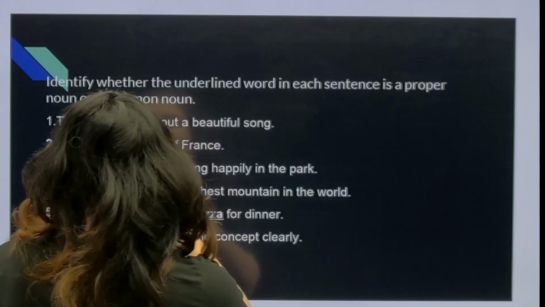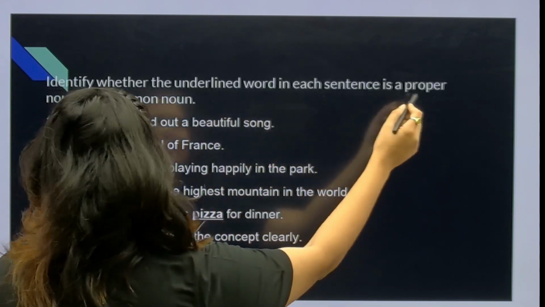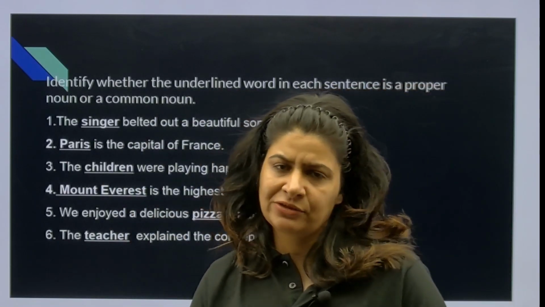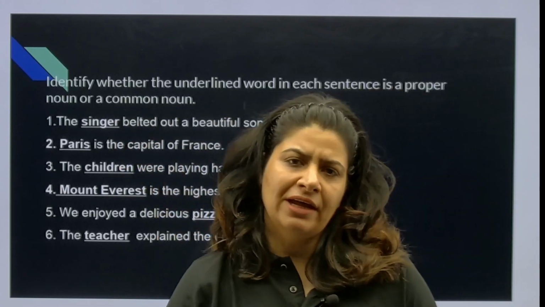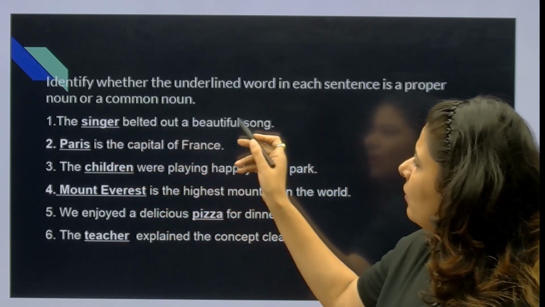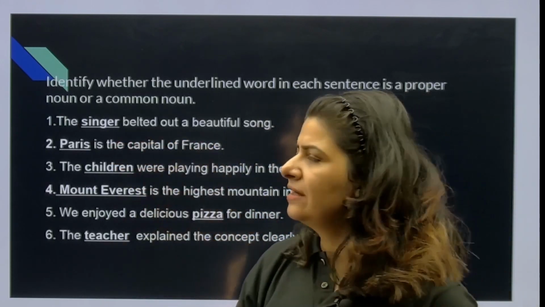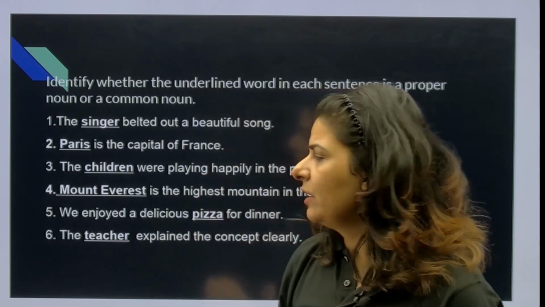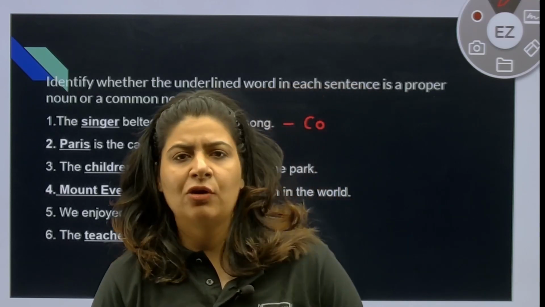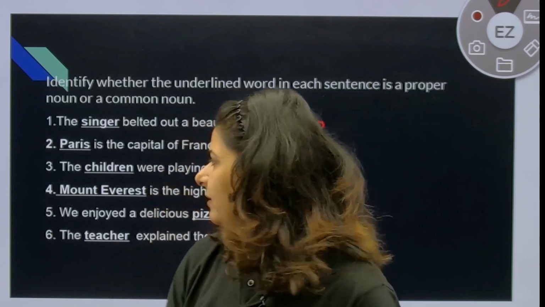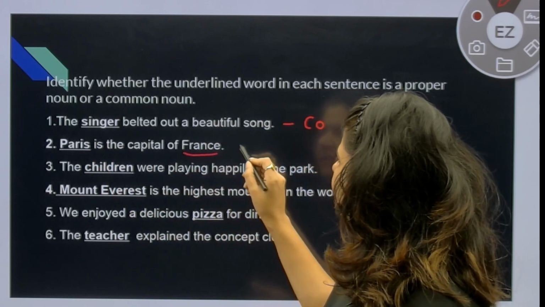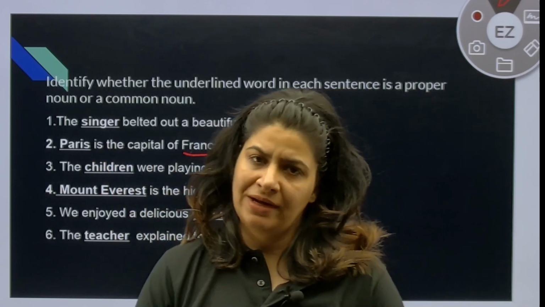Let's continue. Identify whether the underlined word in each sentence is a proper noun or a common noun. Let's do this exercise and see how much of the concept you have understood so far. The word is underlined and you have to identify whether it's a common noun or a proper noun. The singer belted out a beautiful song. So what is singer here? Singer is my common noun or proper noun? Singer is my common noun. Paris is the capital of France. What is Paris here? Also the first initial is capital. Yes, Paris as well as France, both are my proper nouns.